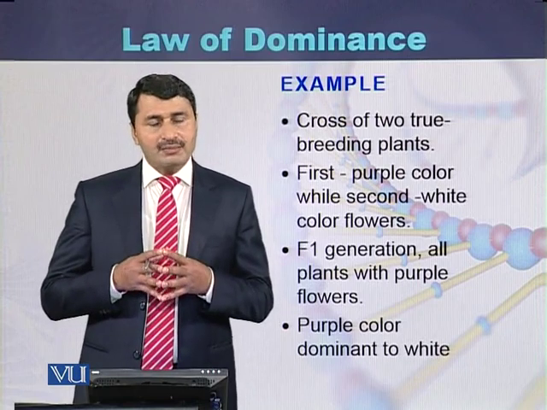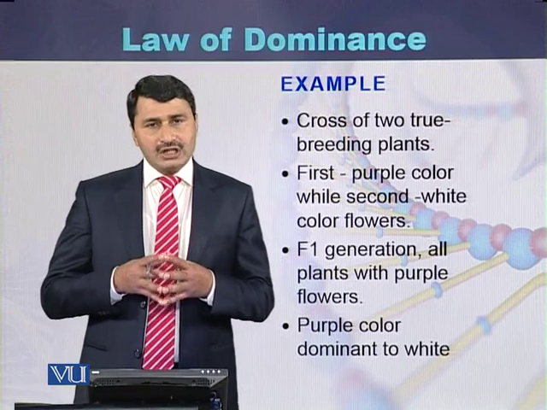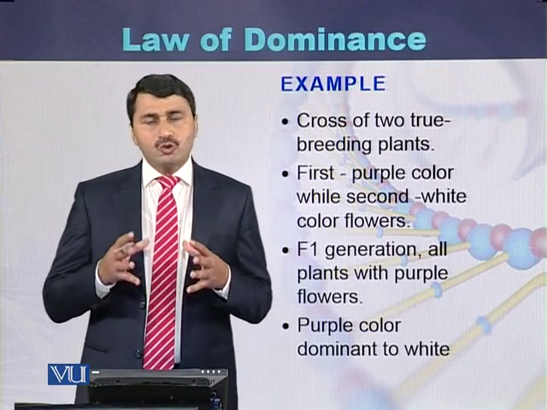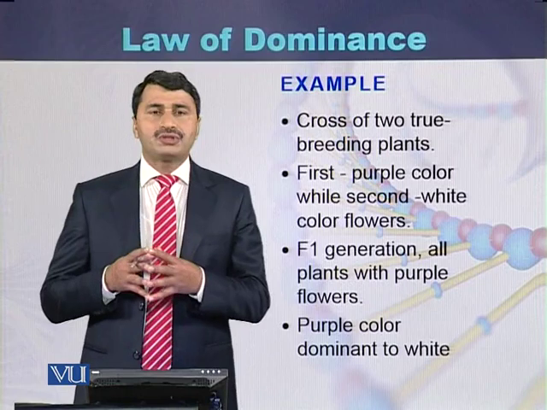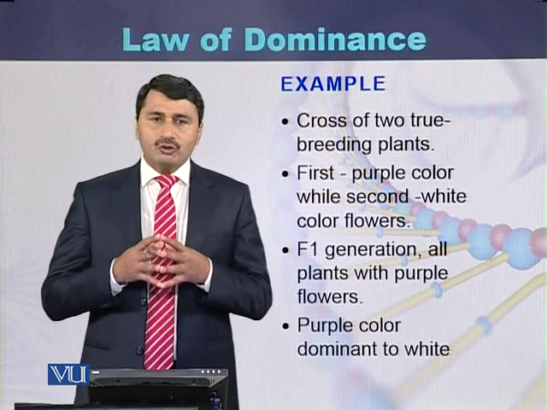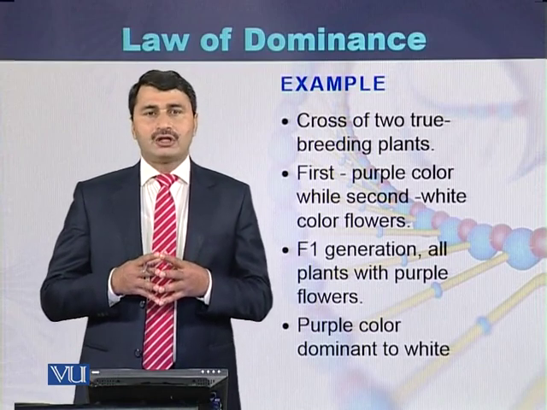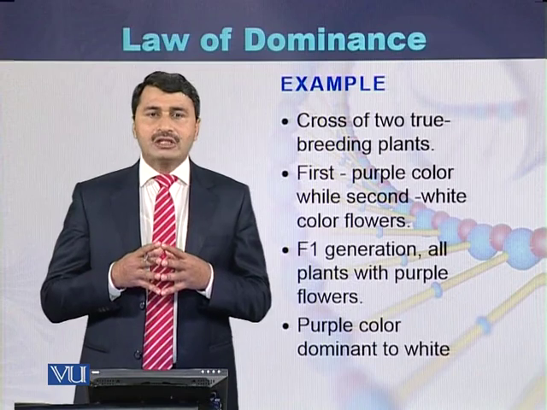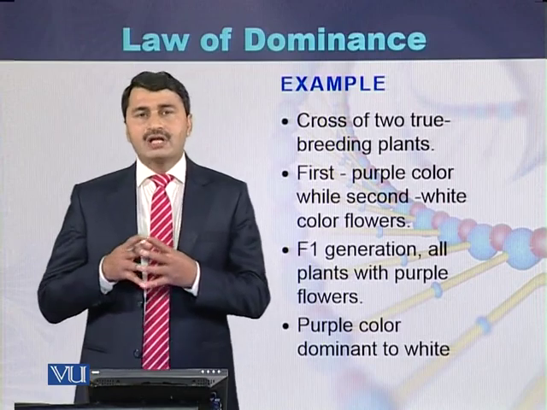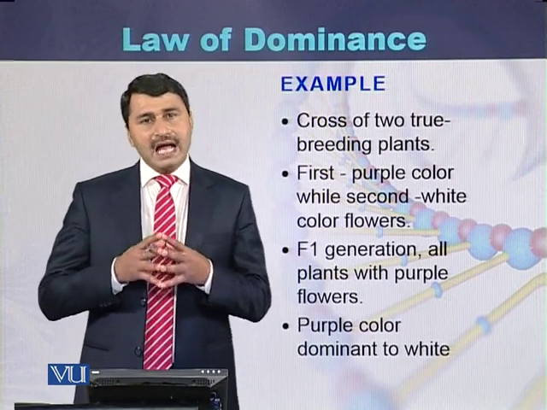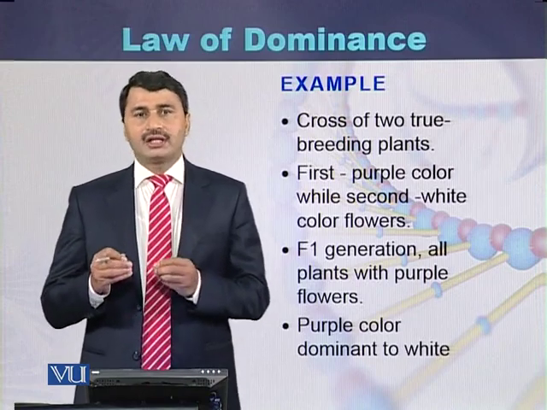The plants produced as a result of the F1 generation, from the cross between plants producing purple flowers and plants producing white flowers, will only be those producing purple flowers. So this law is called the law of dominance, meaning some of the traits are dominant and some of the traits are recessive. Like in this example, purple color flower is dominant over the white color flower.